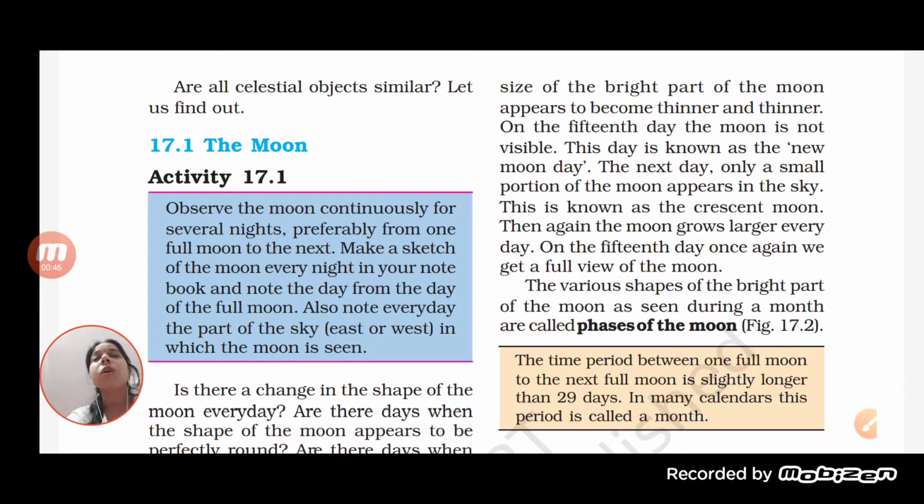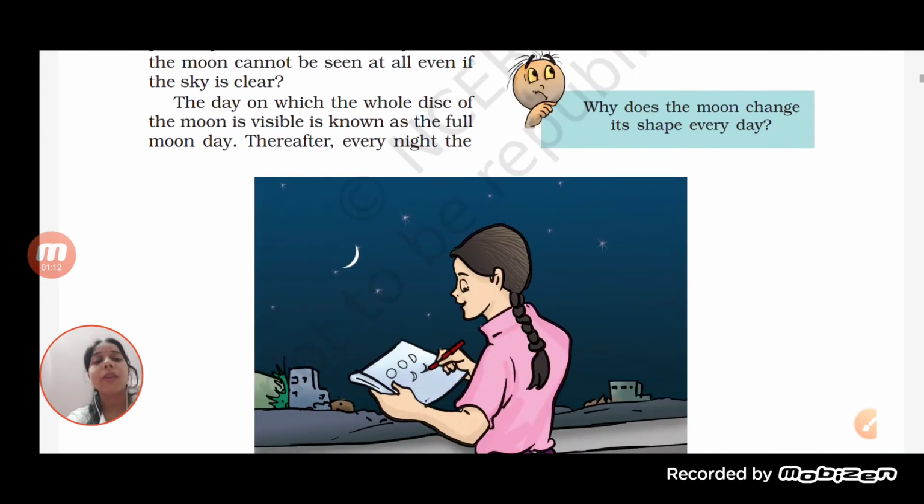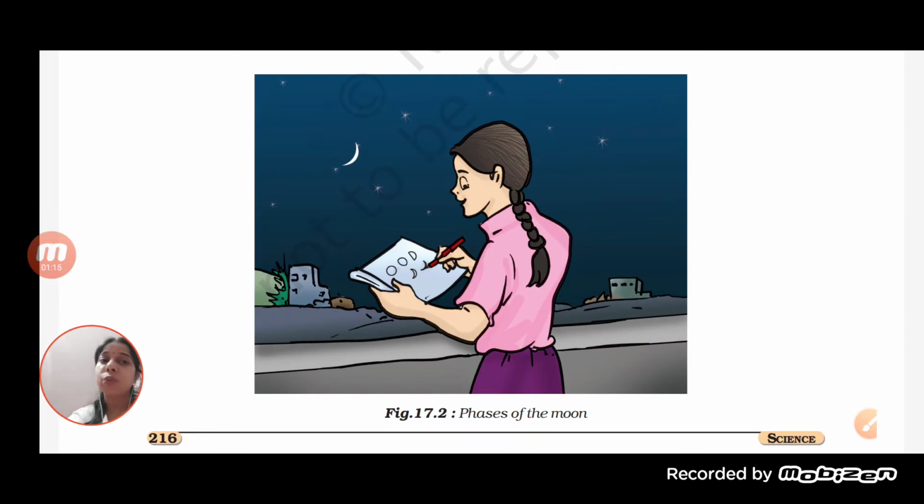Waxing of the moon is what? When the light of the moon starts increasing. And when the light of the moon starts decreasing, that is waning of the moon. In the phases of the moon, students, we have seen new moon, crescent moon, then half moon, then gibbous moon, and then full moon. We have understood how much portion is seen in all these phases of the moon and how much time it will take to complete one phase.